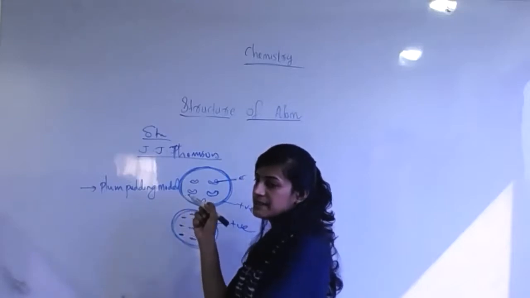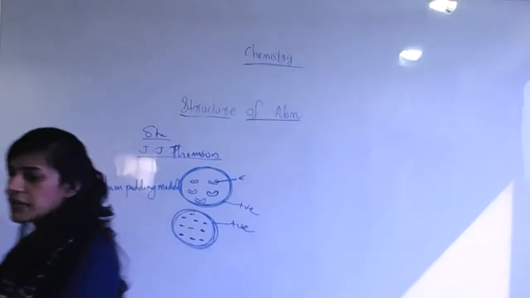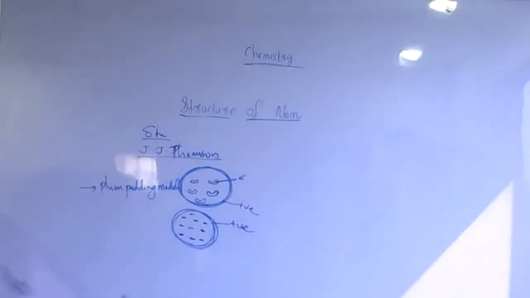Can you guess? Anybody? Any idea? Tell at least. Miss, I didn't get the question.